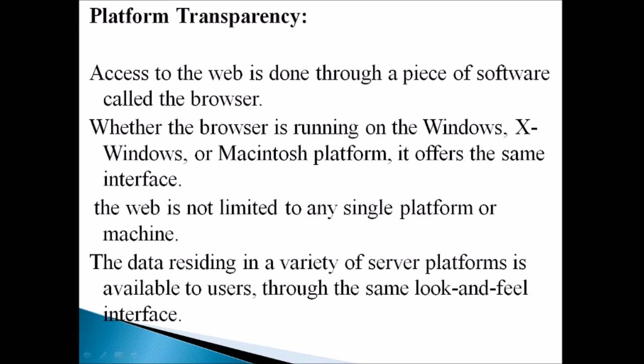The web can be used on any kind of platform, and the data which is residing on a variety of server platforms is available to users. While we search for something, we might think that it is collected from a single server, but it is not like that. The information will be collected from different server platforms through the same look and feel interface.